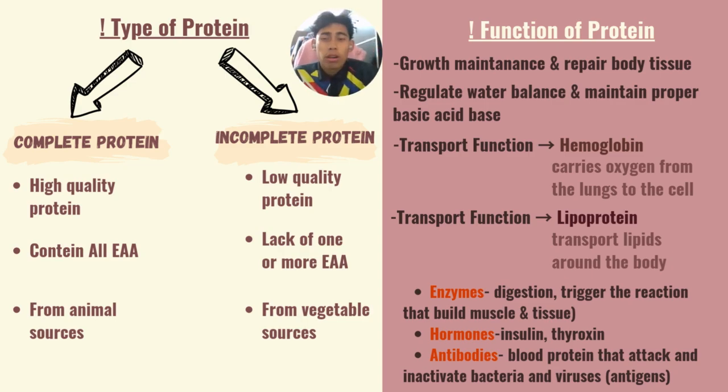You have two types of protein, which are complete protein and incomplete protein. Complete protein is high quality protein, but incomplete protein is low quality protein. Complete protein has all the EAAs, while incomplete protein lacks one or more EAAs. Complete protein comes from animal sources, but incomplete protein comes from vegetable sources.